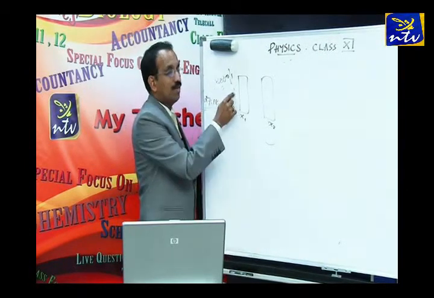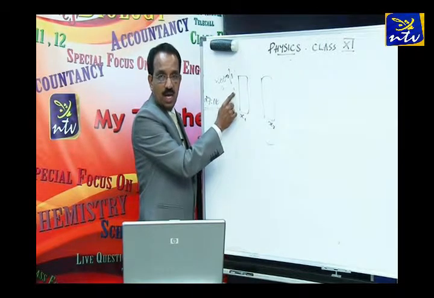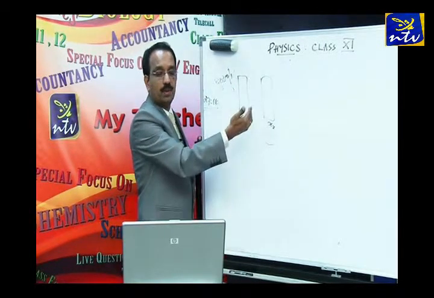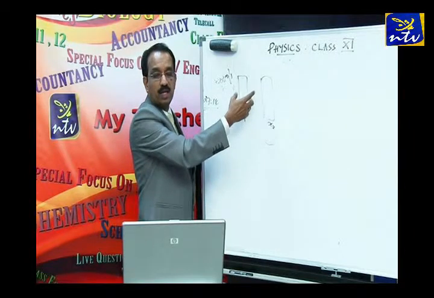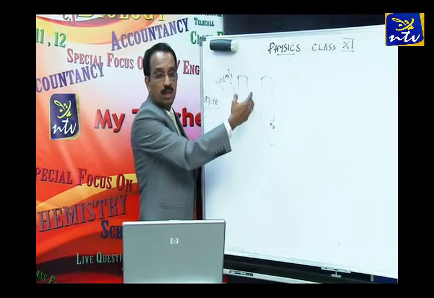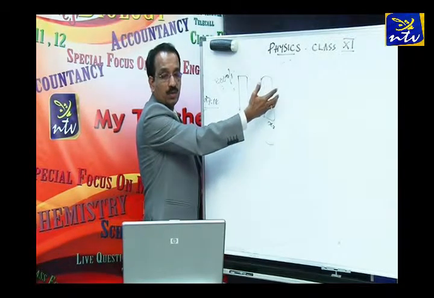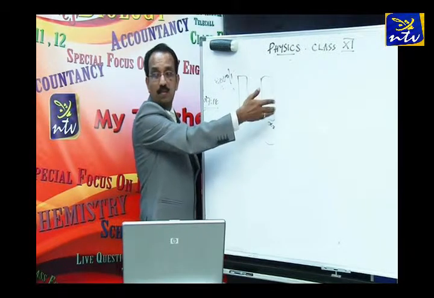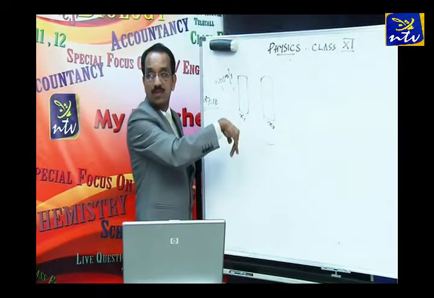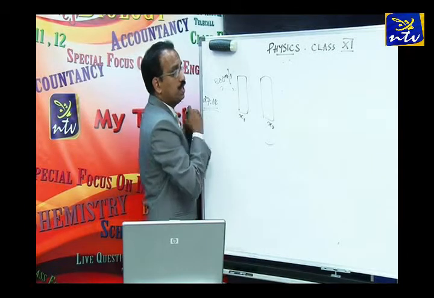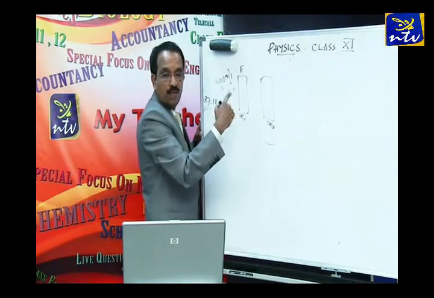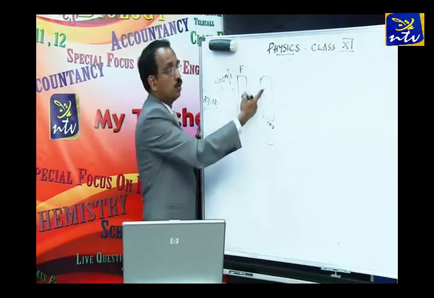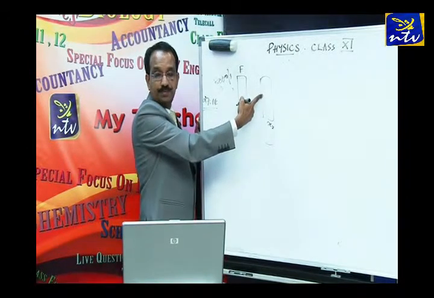The bullet is coming with a velocity of 800 meter per second. And after passing through each plank, it loses some velocity. The average resistance of the second plank is 50% more than that of the first. That is the force it exerts. 50% more will be the force opposed by the second plank.